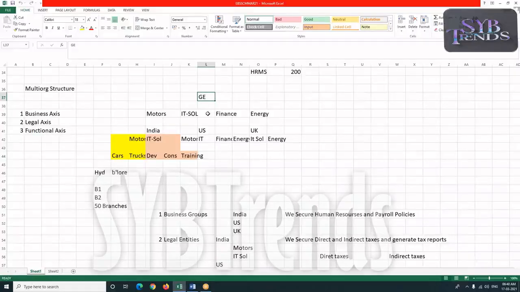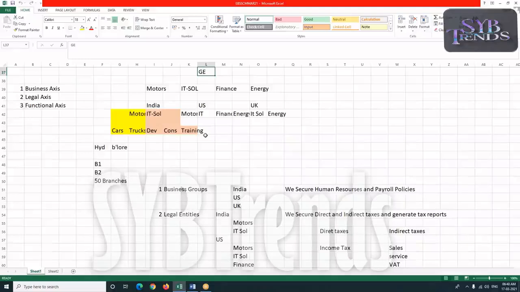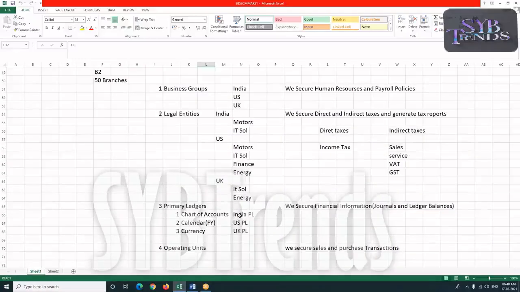And the consolidation needs to be created for the three business groups. Not required. We just merge the balances of these three ledgers into another ledger, and from there we'll be generating a consolidated report.